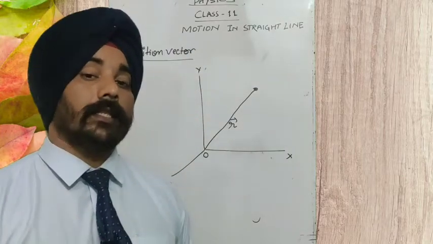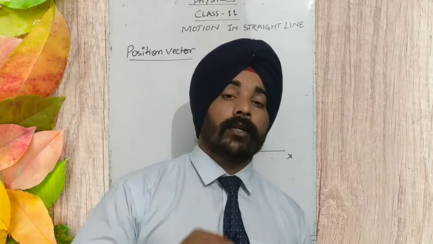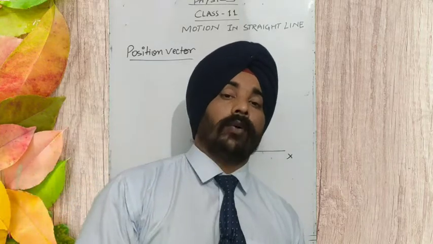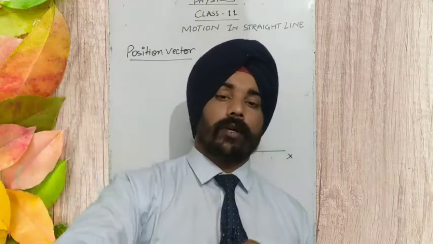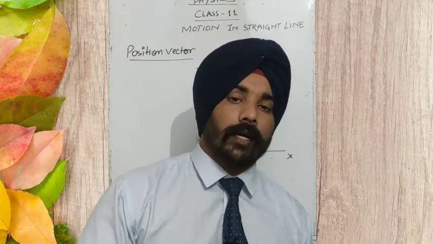An object is in motion if this position vector, the line drawn from that object to the origin, is changing with time.